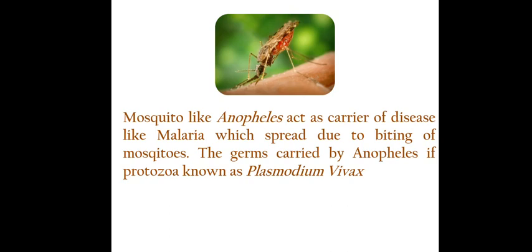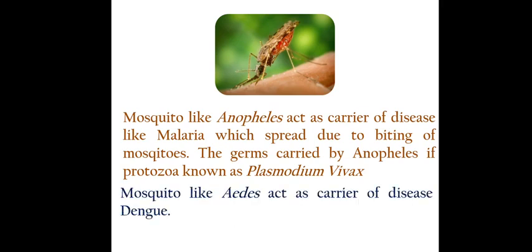Plasmodium vivax is the protozoa I have already told you about, which is present inside the saliva of the Anopheles mosquito. Whenever the female Anopheles mosquito bites our body, that saliva goes into our blood and spreads the disease. Similarly, there is one more mosquito, Aedes, which can cause dengue. These two diseases are very common and spread through mosquito biting.